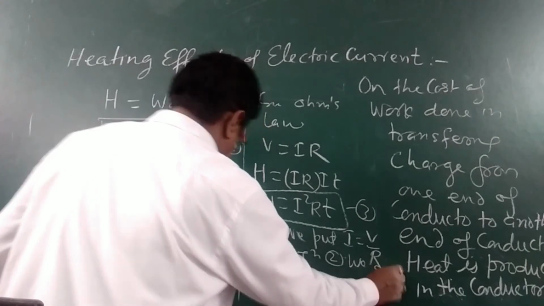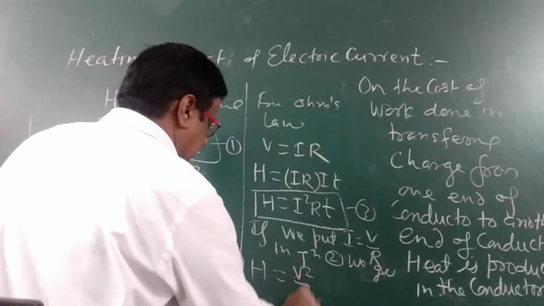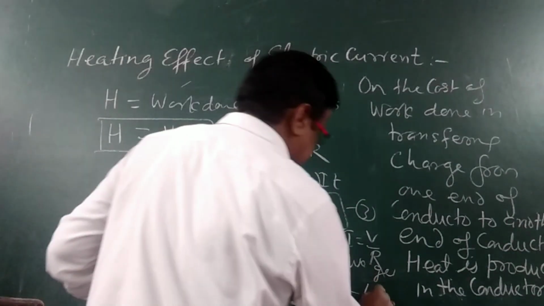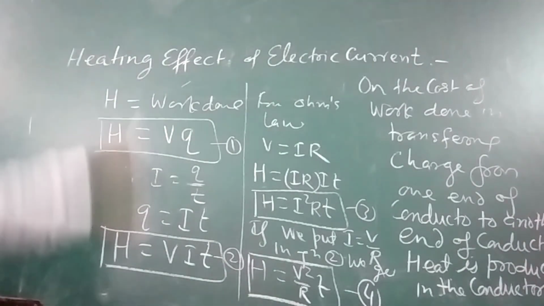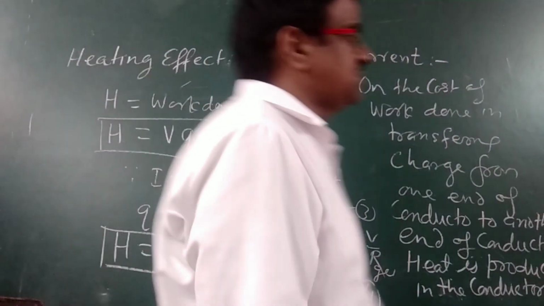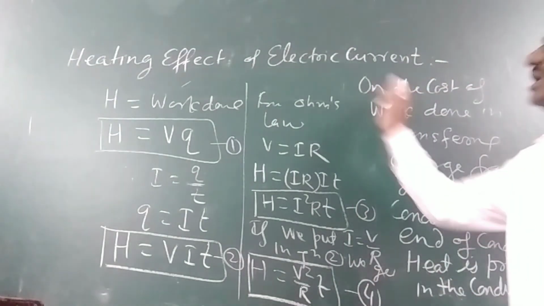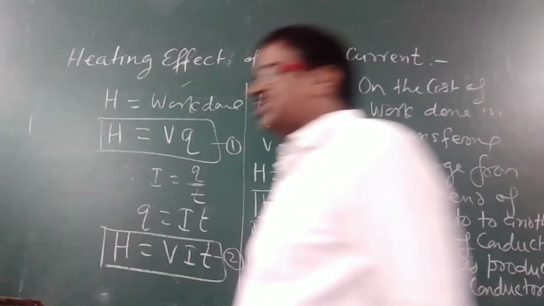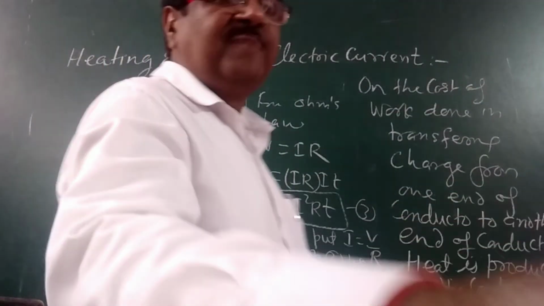We get H is equal to V square by R into T. This is another form of heat. This is equation number 4. So these are the expressions for the heat produced in the conductor, and what is the heating effect and why heat is produced, I have explained it.